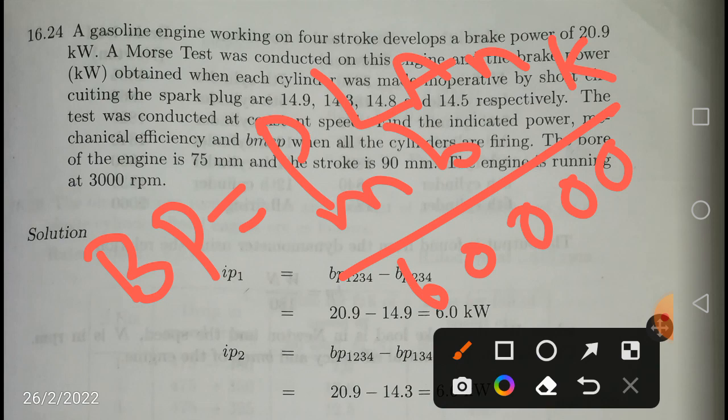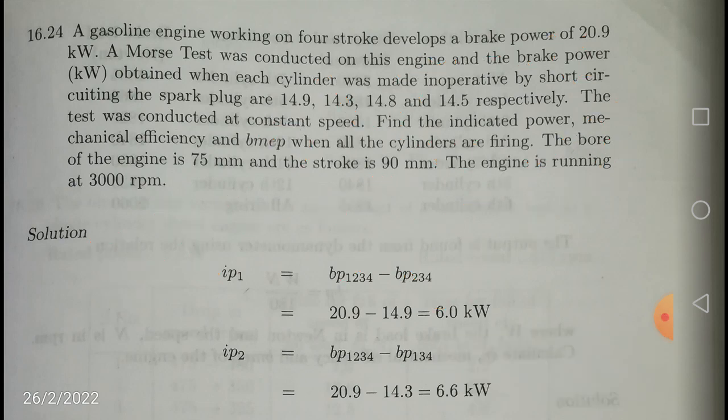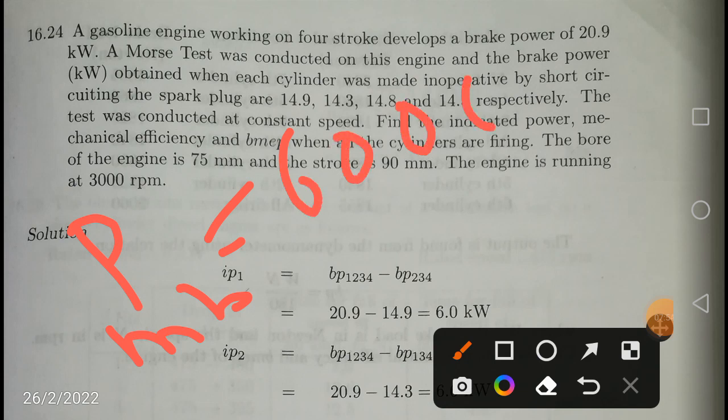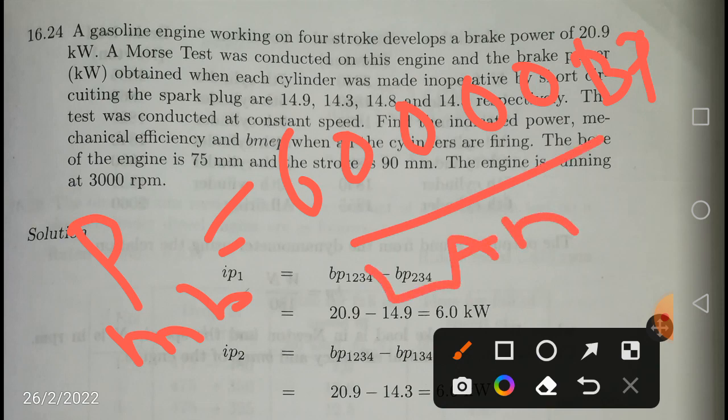From this you can get PMB is equal to 60,000 BP by LANK. So your brake mean effective pressure is equal to 60,000 BP by LANK. K is the number of cylinders.